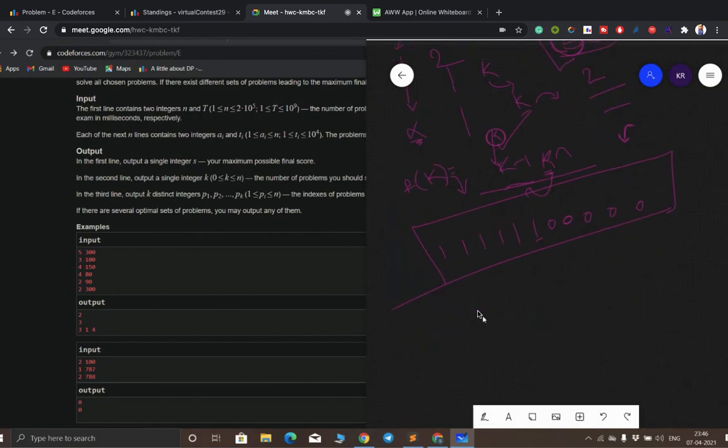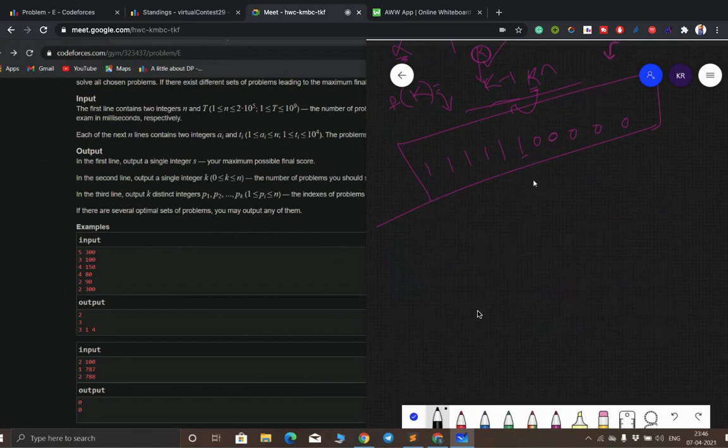What you said is correct. If we have a fixed k, then what will we do? First, we will take all the elements with a value greater than or equal to k. We can take a pair of time and its index, then we will sort this array.